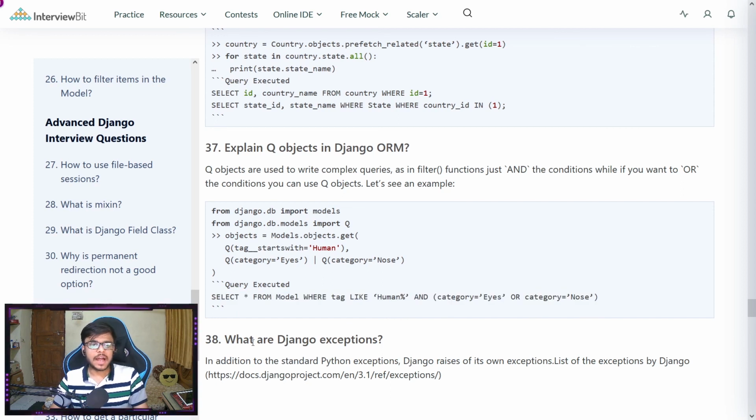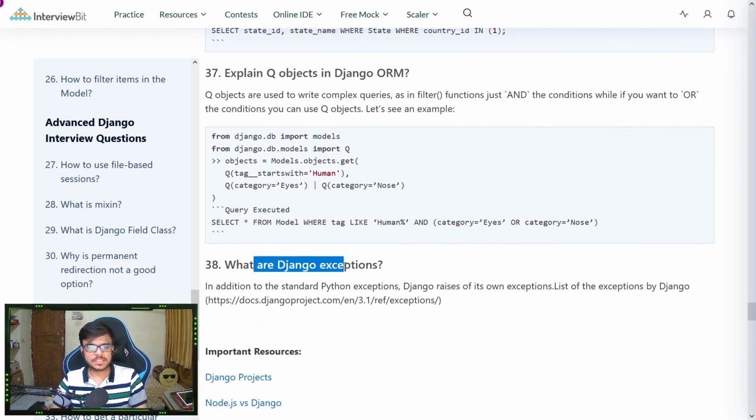Okay. And the last question is, what are Django exceptions? In addition to Python exceptions, Django raises its own exceptions. There is a list of the exceptions, so you can read them from the